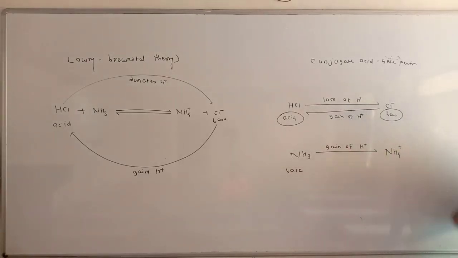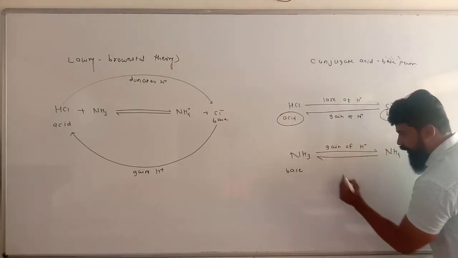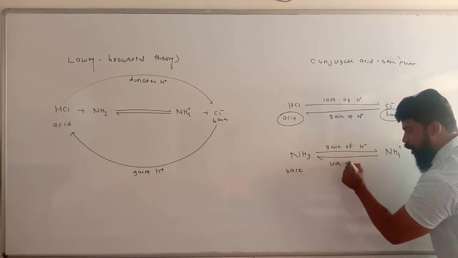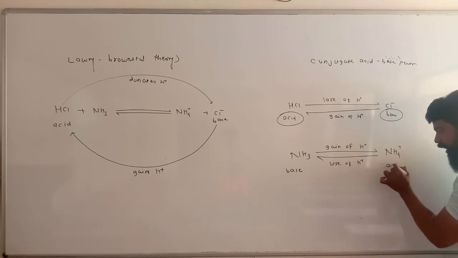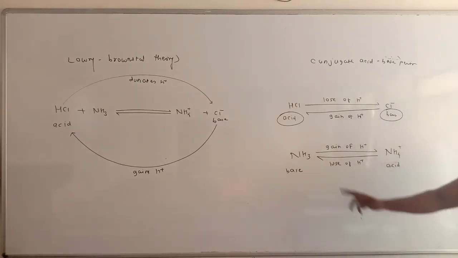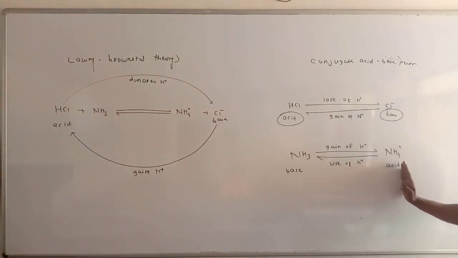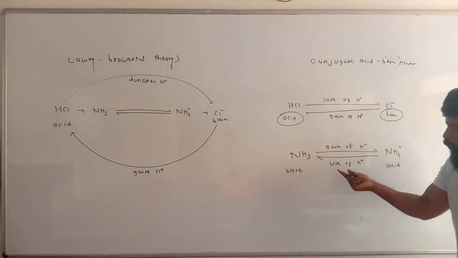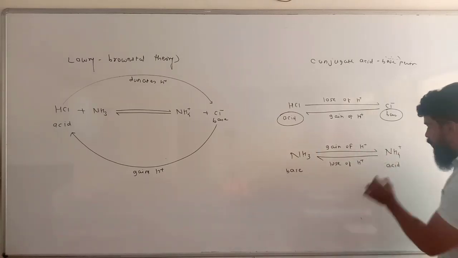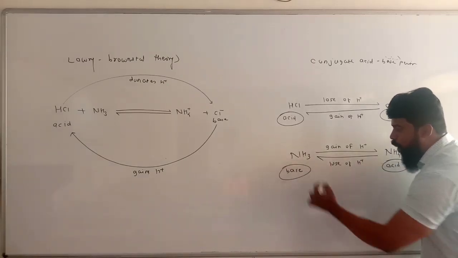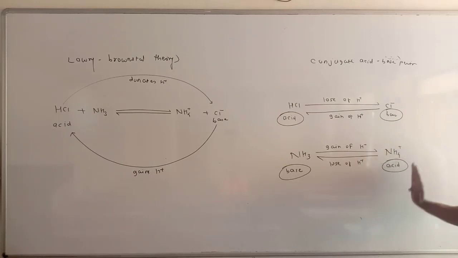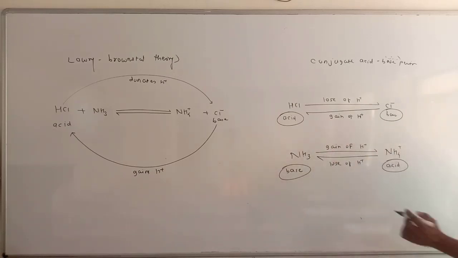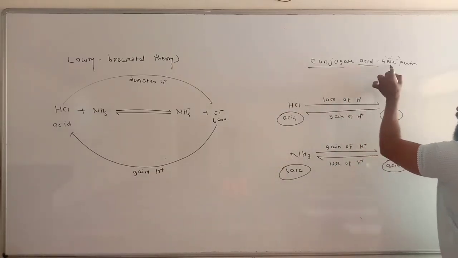But in the backward reaction, NH4 plus becomes NH3 due to loss of H plus ion, so it acts as an acid. So NH3 becomes NH4 plus by gain of H plus ion, and NH4 plus becomes NH3 by loss of H plus ion. So it is an acid base pair formed from each other by mutual loss and gain of proton, that is, loss and gain of H plus ion.